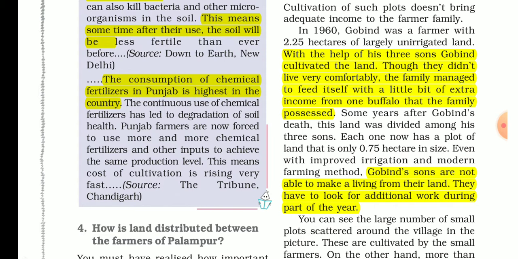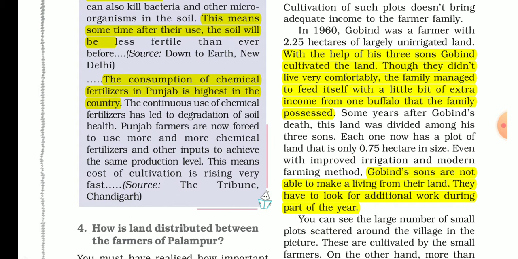What will be produced on this field is not sufficient even for their family. So there will be no surplus of the crop that they can sell in the market. So Govind sir is not able to make a living from their land.